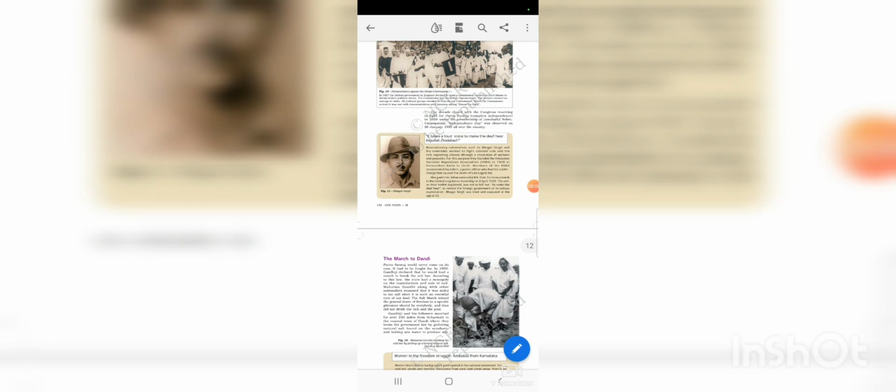Now we will study the next mass movement, which was known as the civil disobedience movement. Clear? The march to Dandi. Now the British had imposed a tax on salt, a commodity consumed by rich and poor alike, because salt was very important. And the government also had a monopoly over the production of salt.